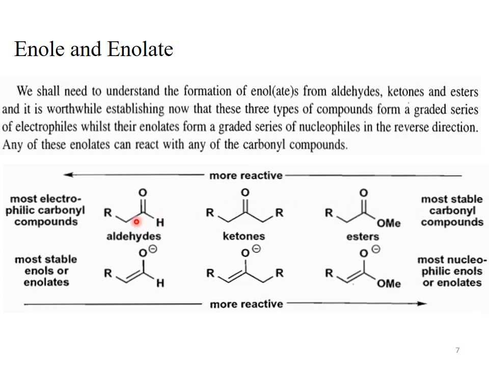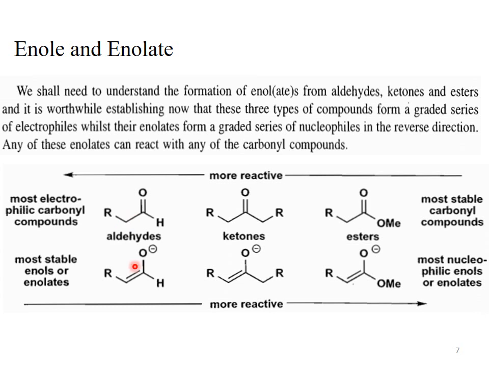On the right side, this is ester. When it is in carbonyl form, it is the most stable carbonyl compound and less reactive. Ketones are more electrophilic, and aldehydes are more electrophilic still. See the arrow? It shows that the electrophilicity of the carbonyl compound increases from right to left. The most electrophilic carbonyl compound is the aldehyde.